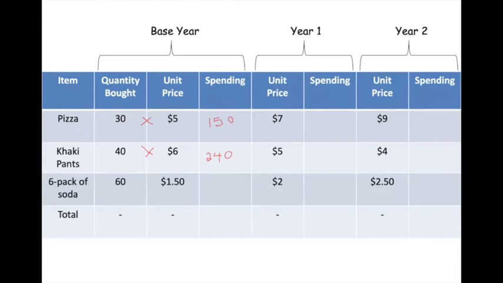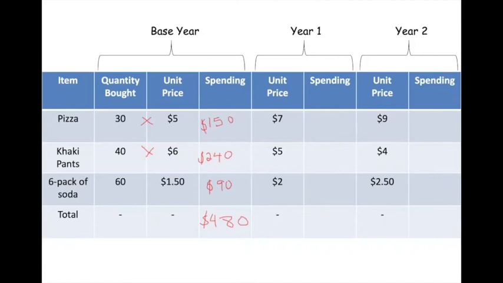And 60 times 1.50, I think that is going to be 90. Okay, so that's our total spending right there. Add these together, 150 plus 240 is what, 390? 390 plus 90 is 480. Double check that. Yeah, I don't want to make mistakes. 480. Okay, so that's pretty good.